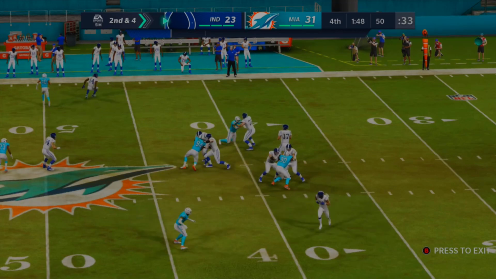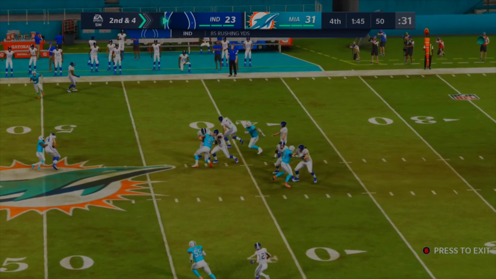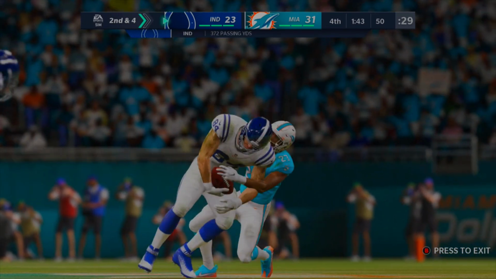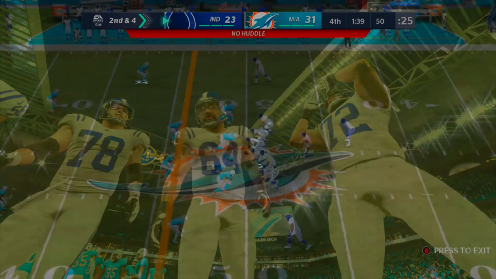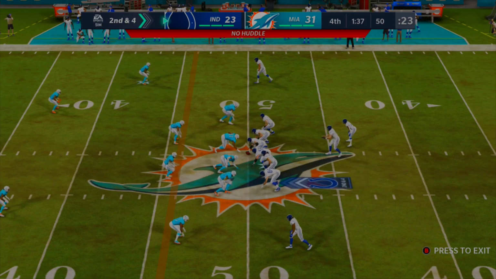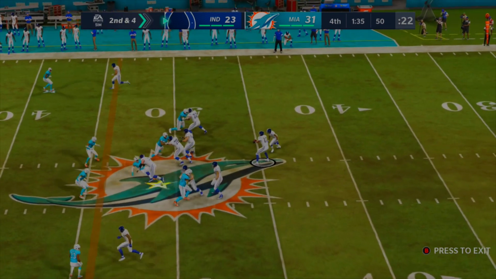457 total yards on the day for Indianapolis, with 85 of those being rushing. So a big passing threat today for the Colts over the Miami Dolphins. But it hasn't been enough yet, considering they are down late in the fourth quarter with 1:39 left. 3 timeouts left for both teams. Not one has been called yet in the second half.